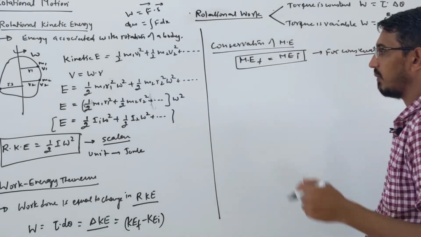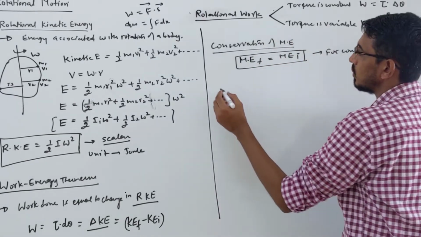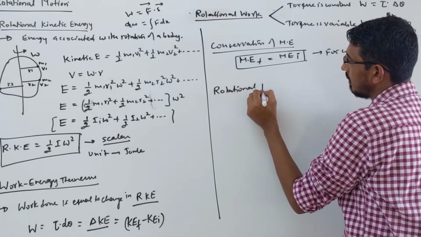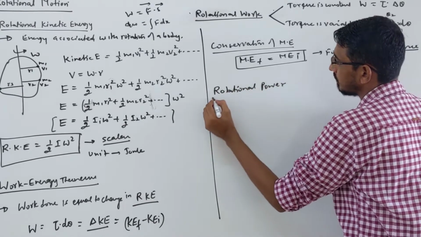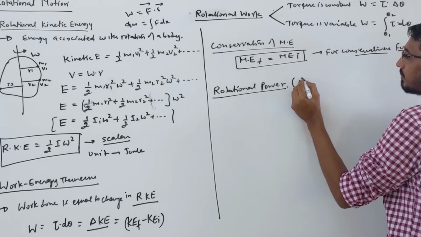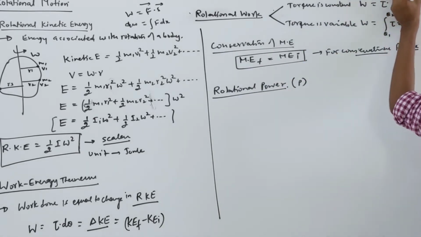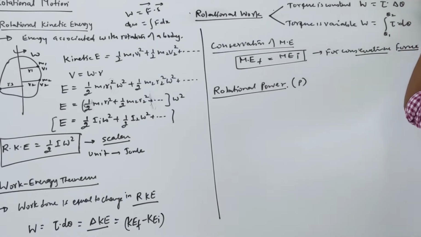Then what else have we learned? We have learned power also, right? So rotational power, or power in rotation, we have learned. So remember power. Last time what was the power formula? Power was like this: you can write force into velocity, or work done by time, or energy by time, right? These things we have done. Exactly the same thing we have to say here.